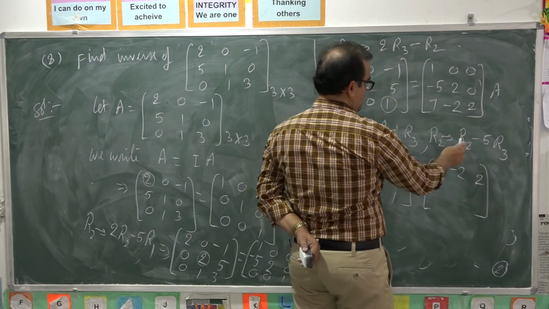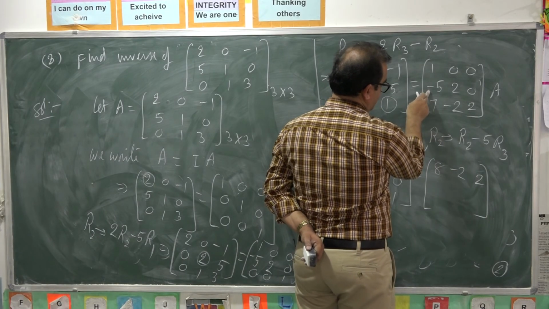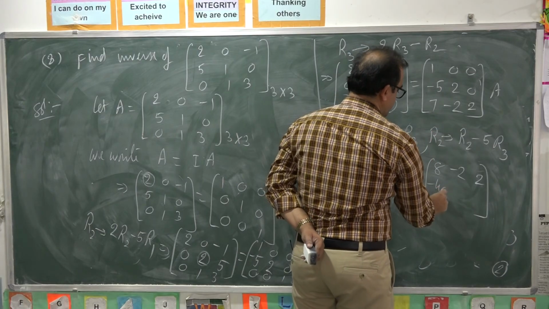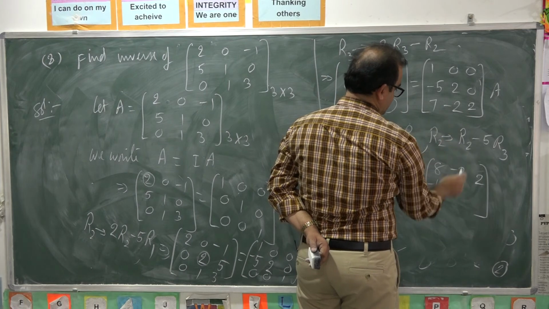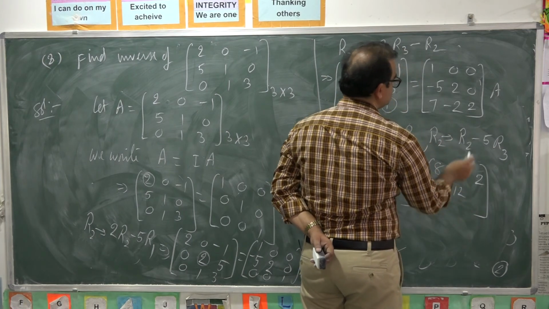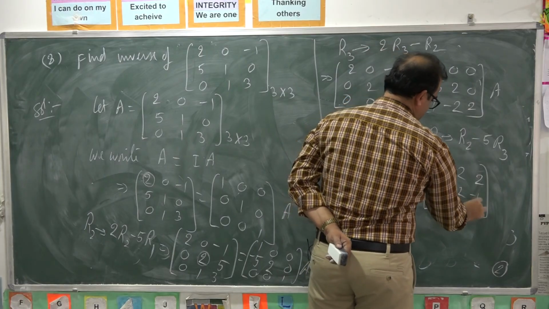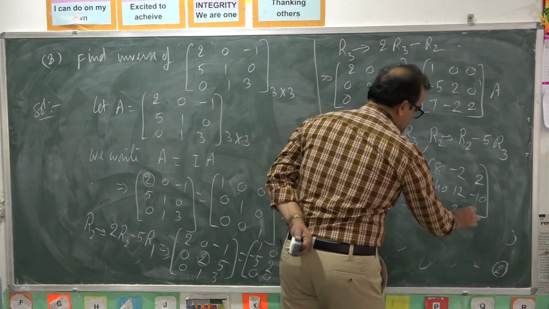Next, R2 minus 5R3. Minus 5, minus 35 minus 40. 2 plus 10, 12. 0 minus 10, 7 minus 2, 2.